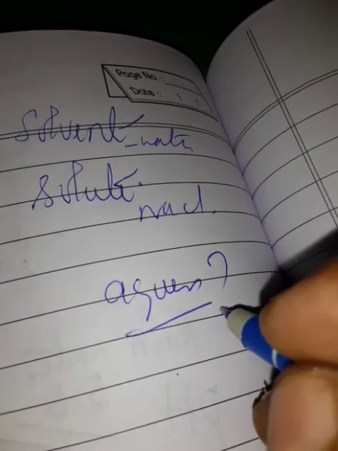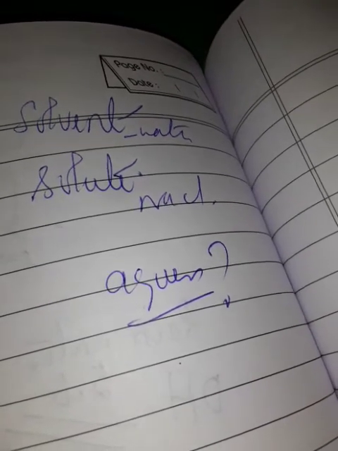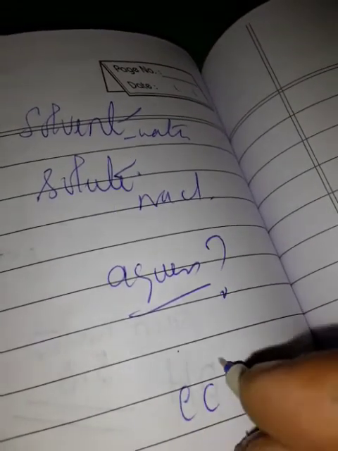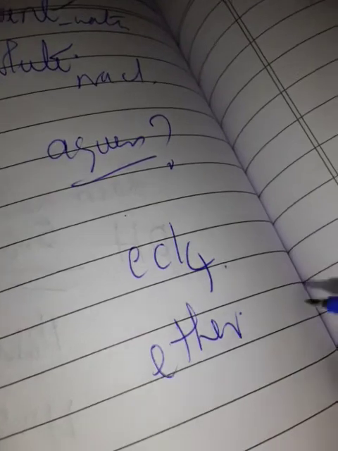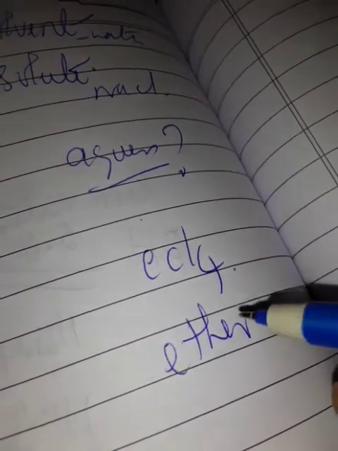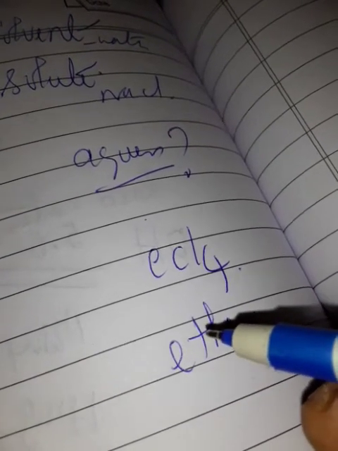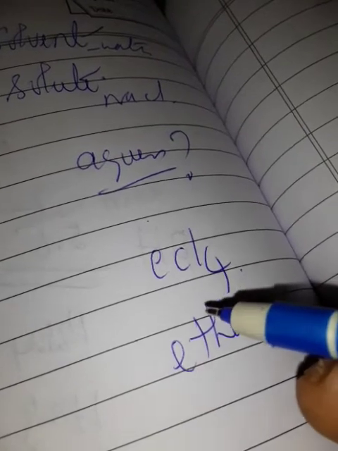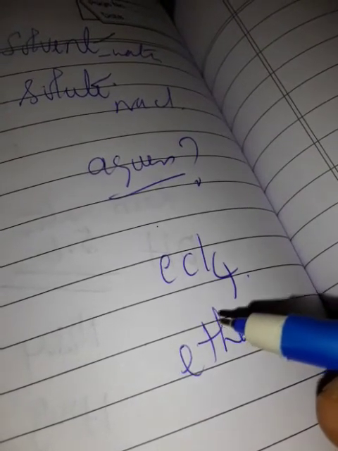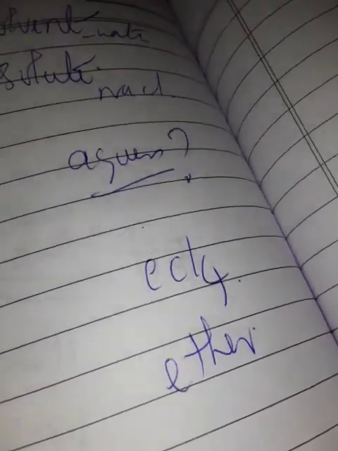If other than water, benzene, carbon tetrachloride CCl4, or ether are used instead of water, they are called non-aqueous solutions. So there are 9 types of solutions.